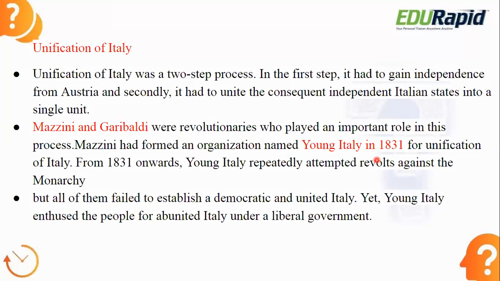The same thing happened in Italy also. Even though Young Italy failed under the monarchical rule, it was the basic stone to unite the people of Italy and to create awareness among the Italian people. It did a lot of work in that regard.